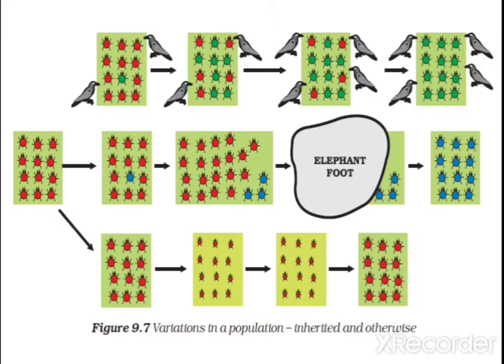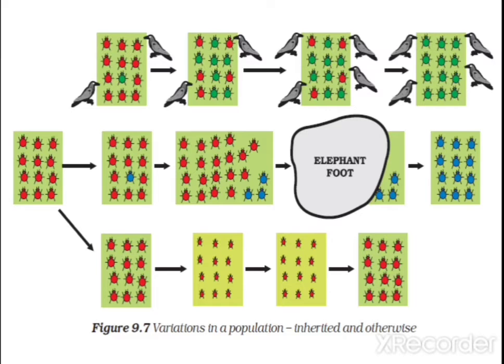Can you see the other way: the red color beetle, by means of variation, is producing some blue color beetles also. Both of them are increasing in number, because here you cannot see any predators, so both are favored by the environment. But accidentally, the red colored beetles come under an elephant's foot, due to some natural calamity or something else. Here we have just taken it as an example. So it was crushed by the elephant.